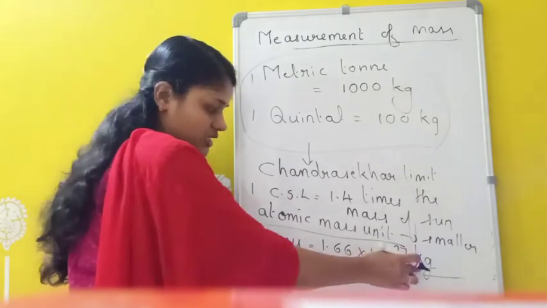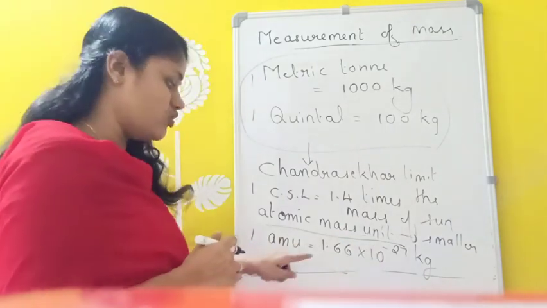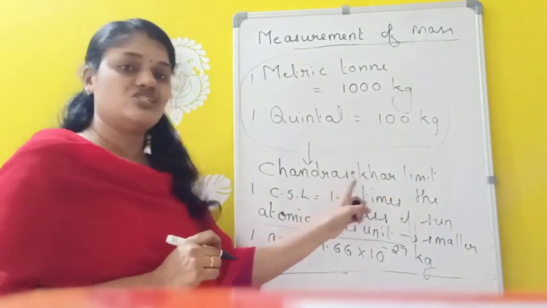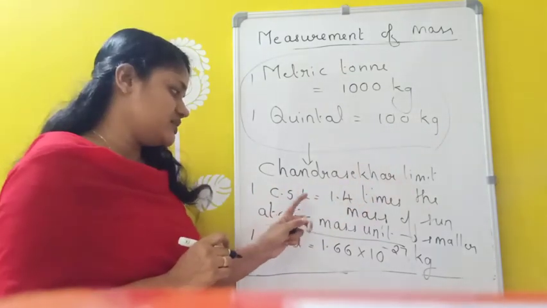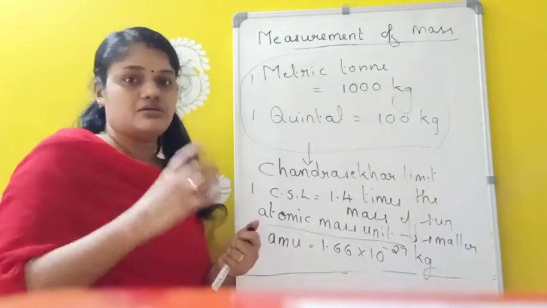So when you convert into kilogram, you get 1.66 into 10 raised to minus 27 kg. This is the smaller unit of mass, atomic mass unit, and the larger one is Chandrasekhar limit, which equals 1.4 times the mass of sun.